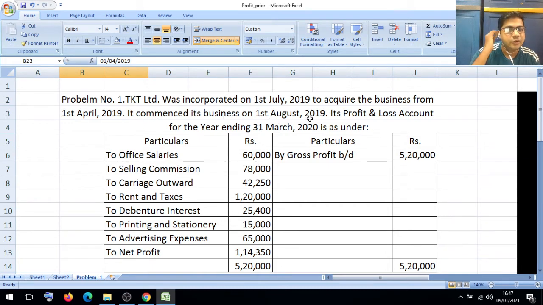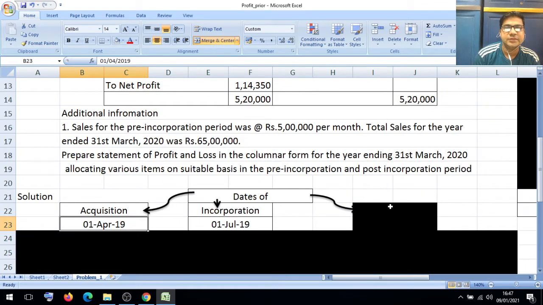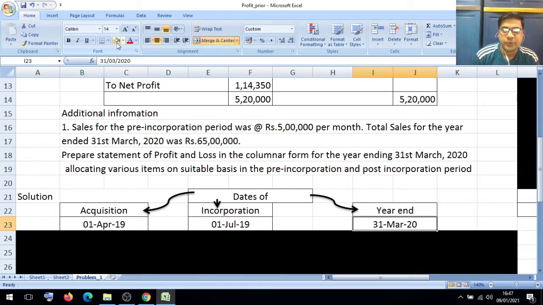They started business on 1st August, but the year end is 31st March 2020, so we will consider the year end as 31st March 2020. Whenever we start our problem, we should know only three dates: date of acquisition, date of incorporation, and year end.